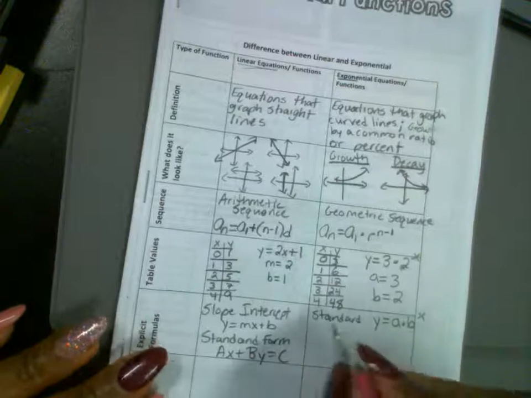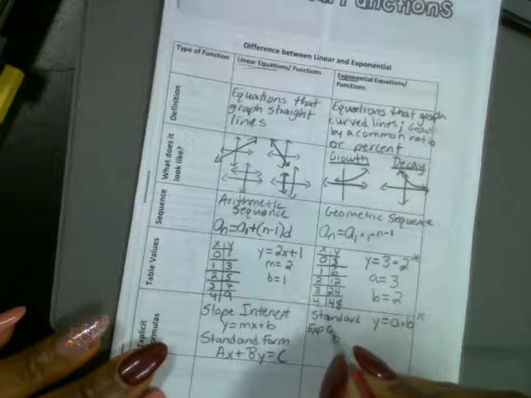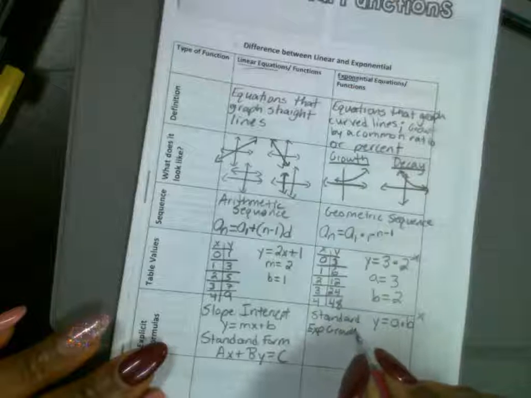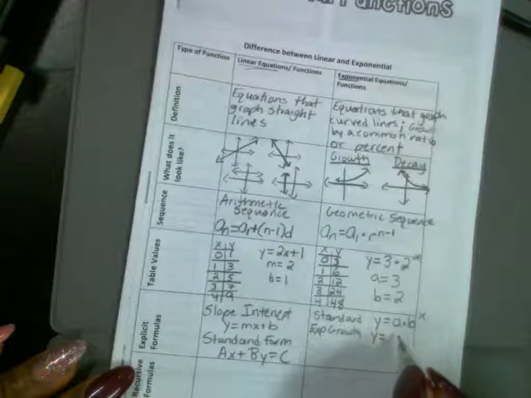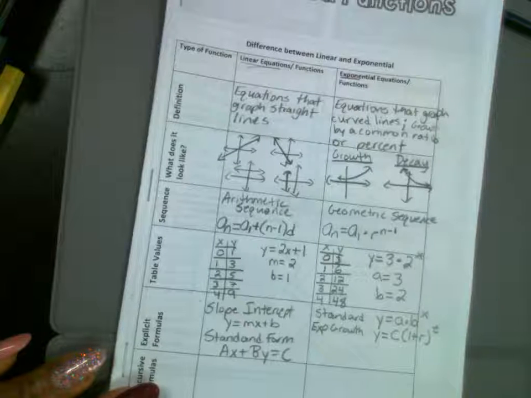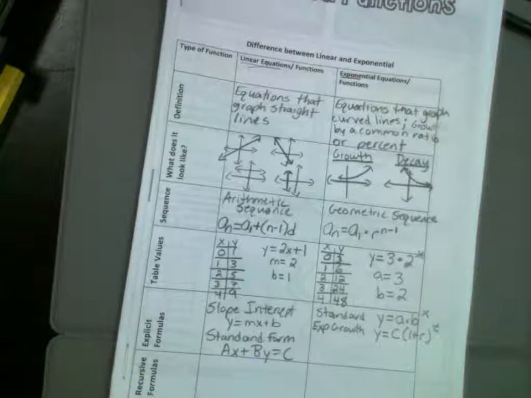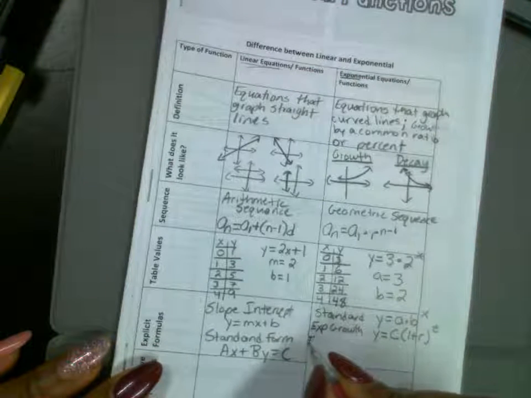So the first one is exponential growth. We're going to abbreviate because exponential is long. The formula, and please don't panic, y is equal to c parentheses 1 plus r to the t power. Okay? That's exponential growth. Exponential decay.